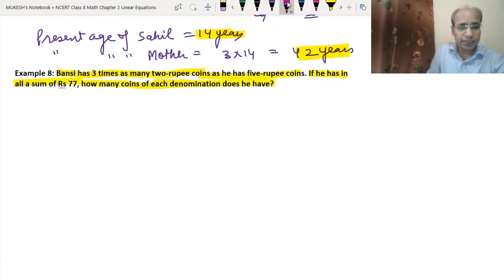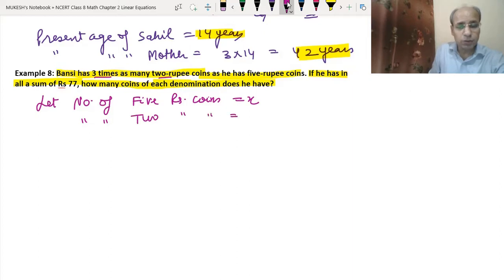So let's assume. He has 3 times as many 2 rupee coins as 5 rupee coins. That means the number of 5 rupee coins is x. He has 3 times as many 2 rupee coins, which means the number of 2 rupee coins is 3 times the 5 rupee coins. So the number of 2 rupee coins will be equal to 3x, because it is 3 times.